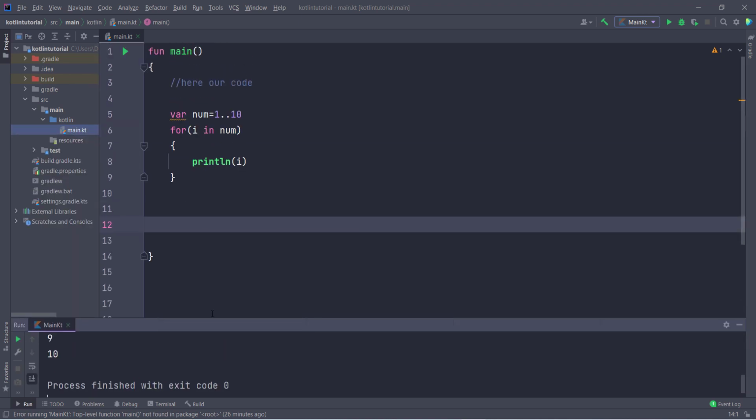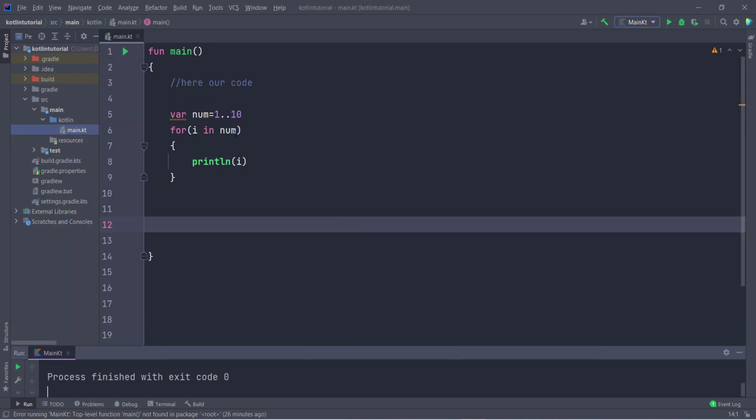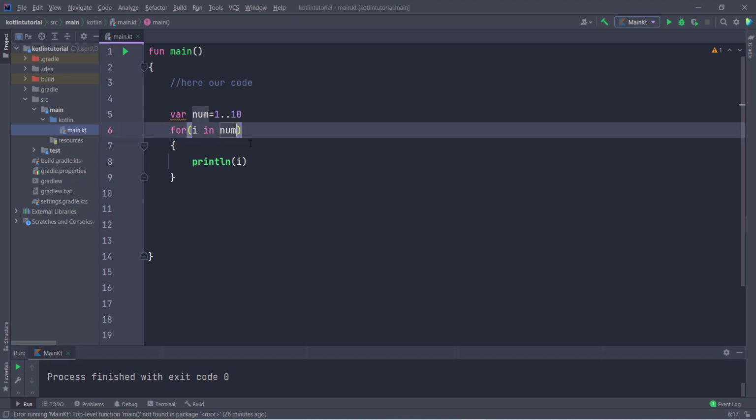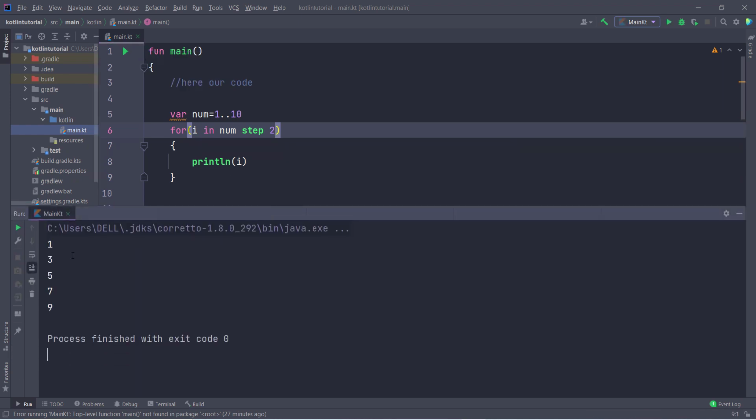Now I will show you some more things in Kotlin in for loop. Let us suppose I want to increment the number by 2, not 1. By default it is printing 1 2 3 4, but I want something like 1 3 5 7. So you have to type step, and then any step number. If I type 2 here, it will step the numbers by 2. Now if I run this, you can see 1 3 5 7 9.